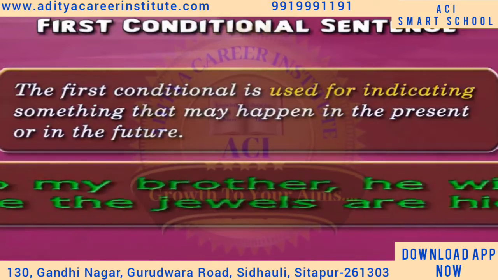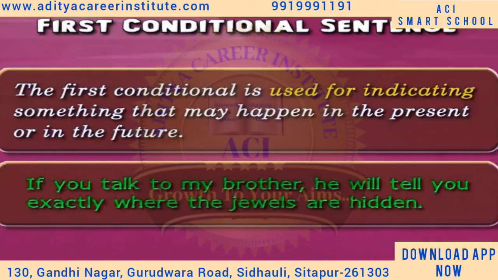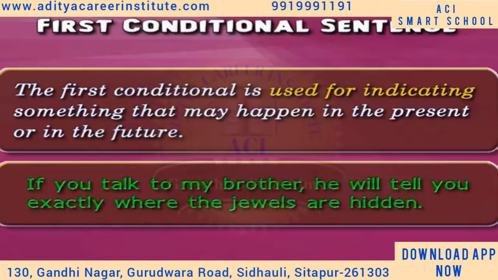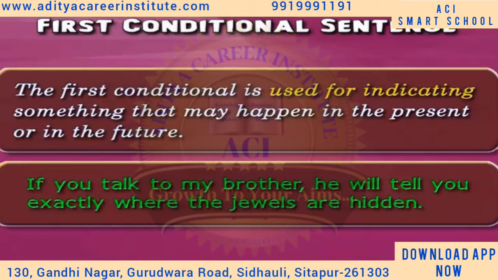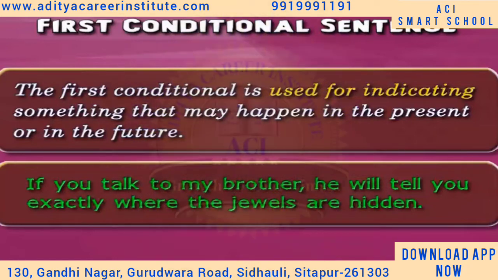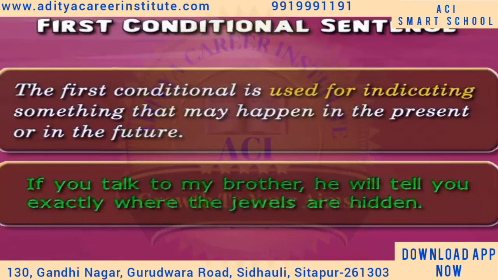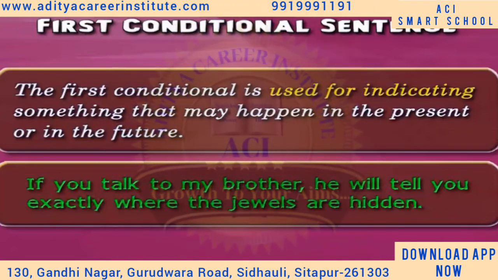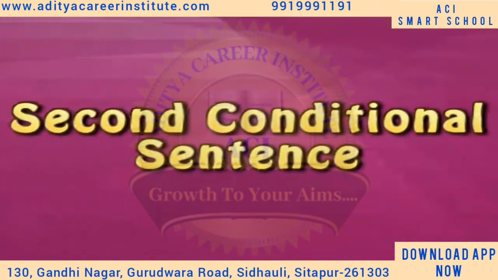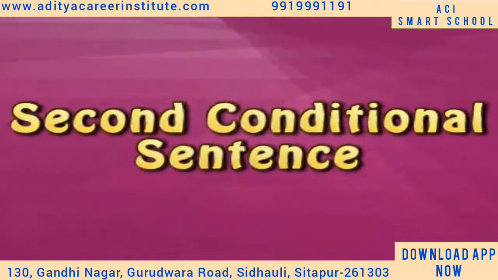If you talk to my brother, he will tell you exactly where the jewels are hidden. Here, my brother knows where the jewels are hidden, and if you talk to him, he will tell you about the jewels. So this sentence is a first conditional sentence as it is indicating that something can happen in the present if something is done. Let us now see the next type of conditional sentence.